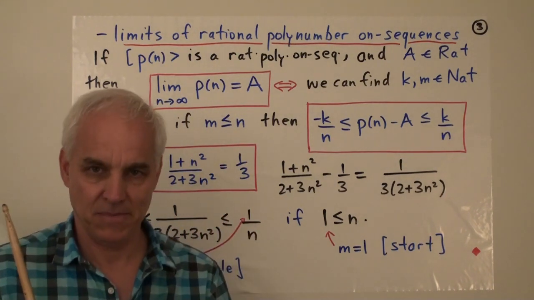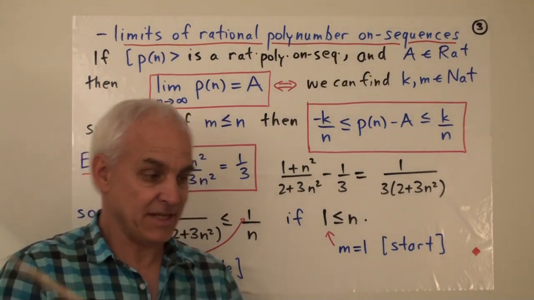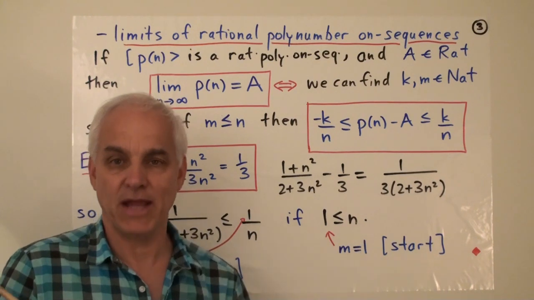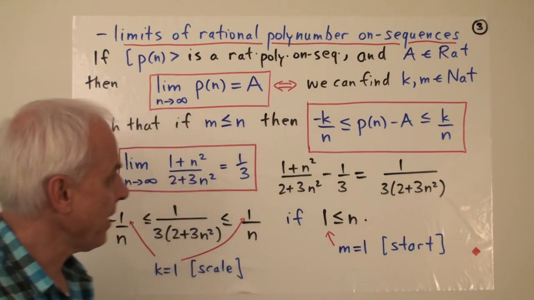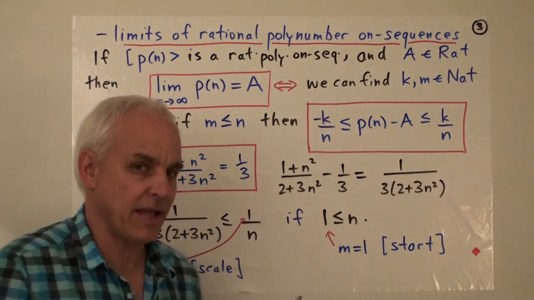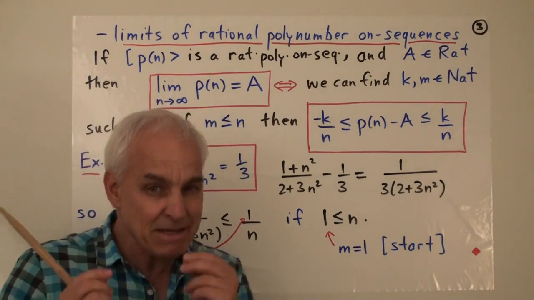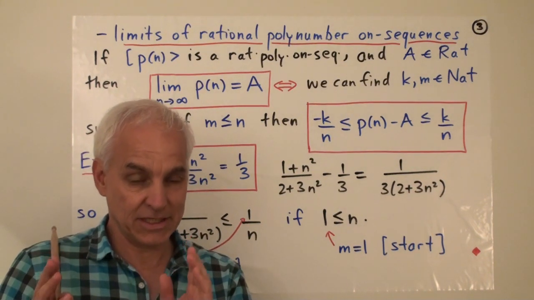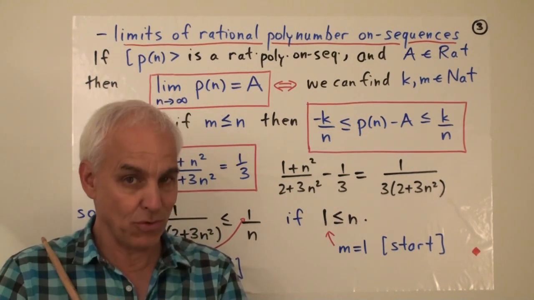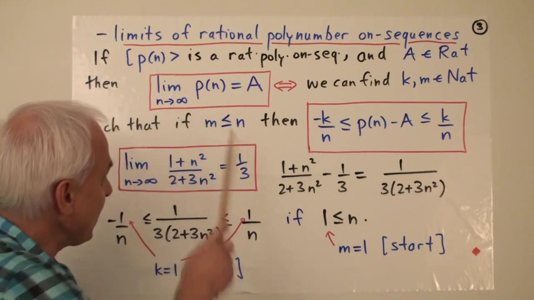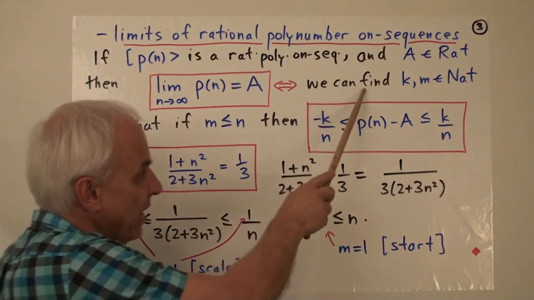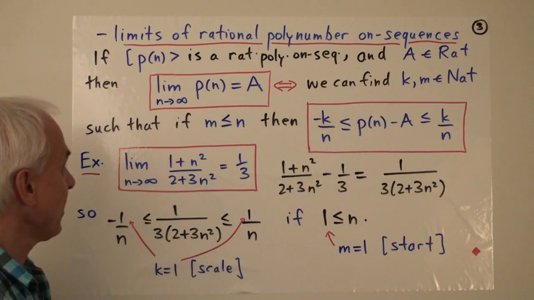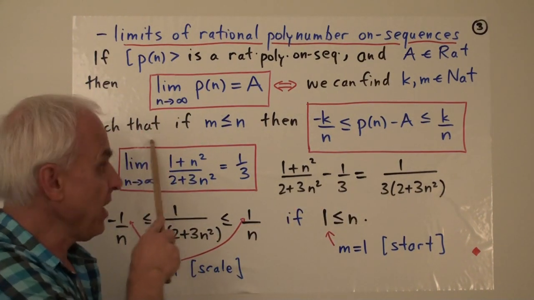What does that mean? So what does it mean for the sequence to have the limit 17, or minus 3/2, etc.? Well, here's our definition. And it's a novel definition because it's a simpler kind of concept of what a limit is. In fact, it's appreciably simpler than the usual one. All right, so we say that this occurs precisely when we can find two natural numbers, k and m, such that